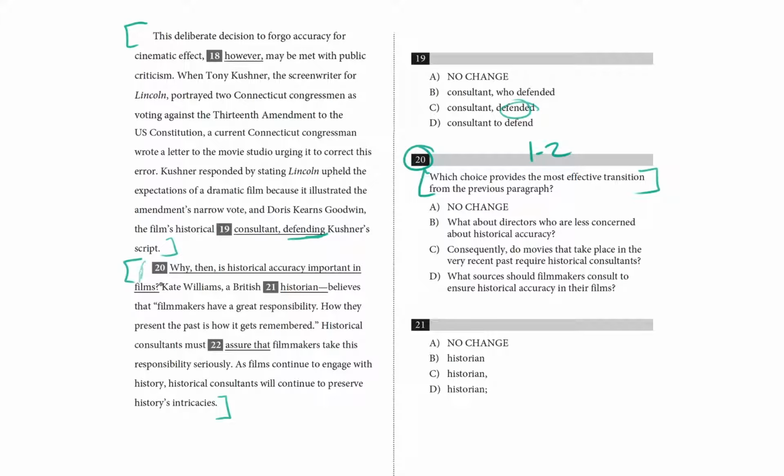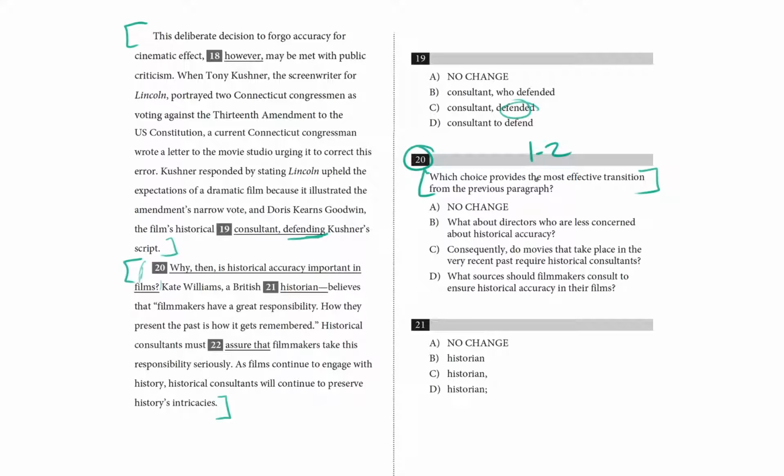Here's our underlined transition sentence. Why then is historical accuracy important in film? Kate Williams, a British historian, believes that filmmakers have a great responsibility. How they present the past is how it gets remembered. Historical consultants must assure that filmmakers take this responsibility seriously. As films continue to engage with history, historical consultants will continue to preserve history's intricacies.